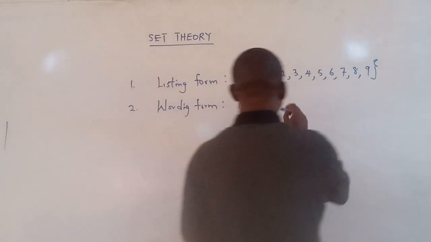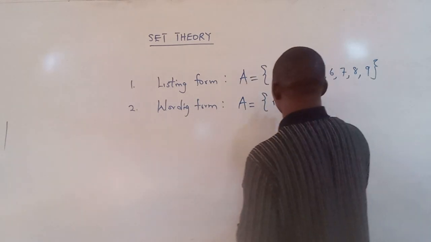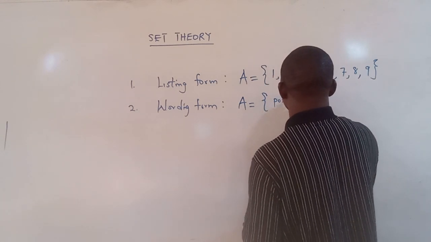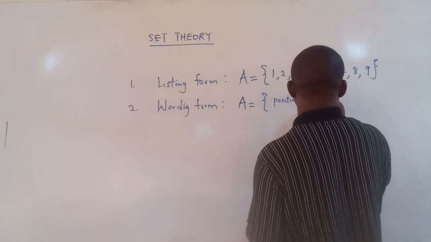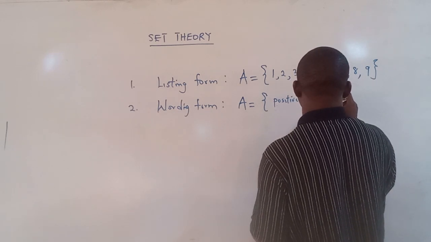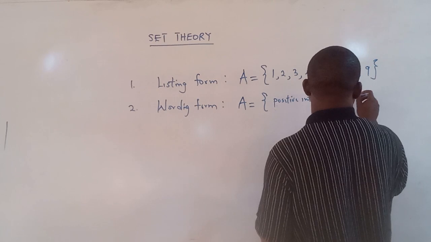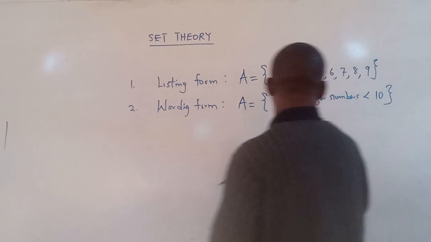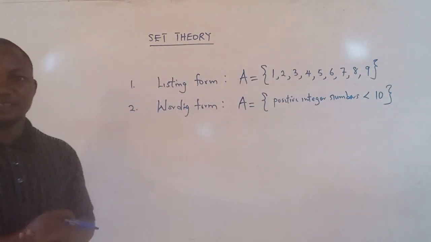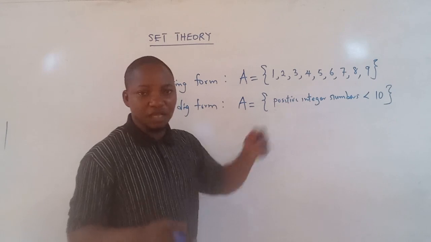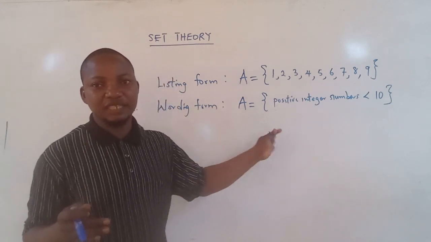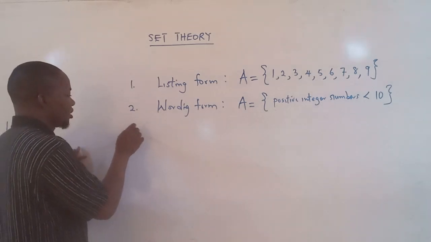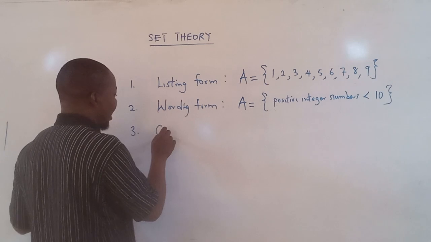I can say A is the set of positive integers less than 10. This is the wording form. Sometimes this usually goes with the last form that we are about to talk about. We call this the compact form.